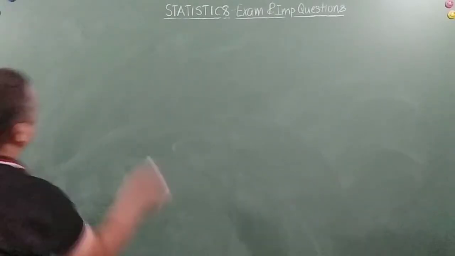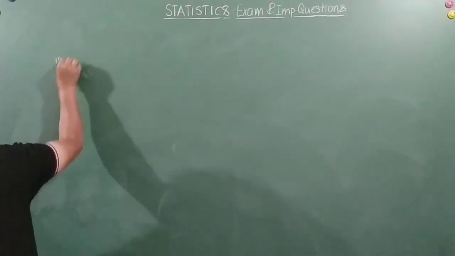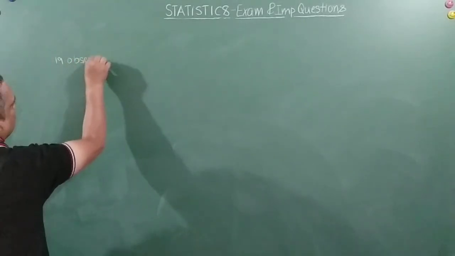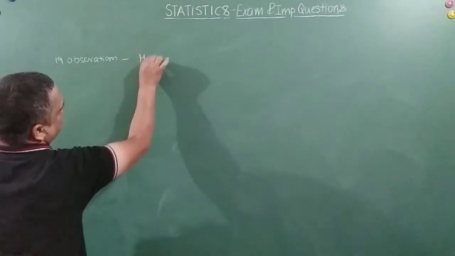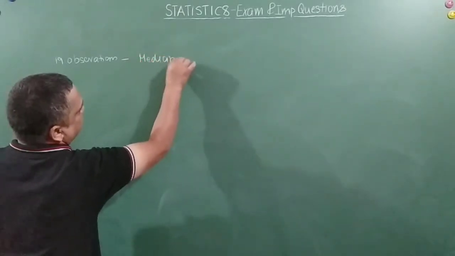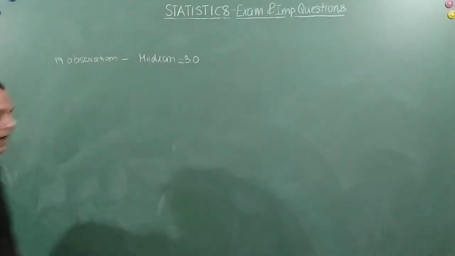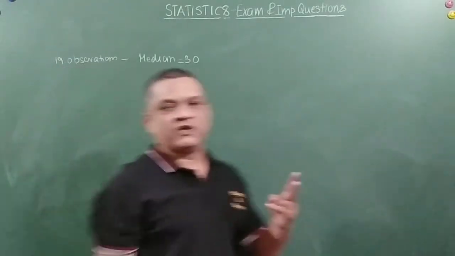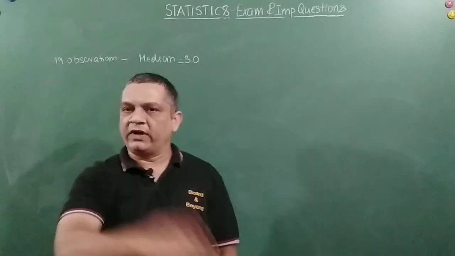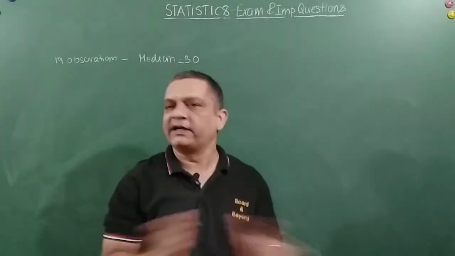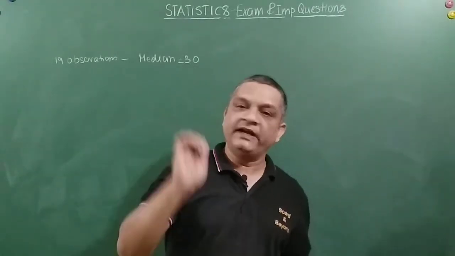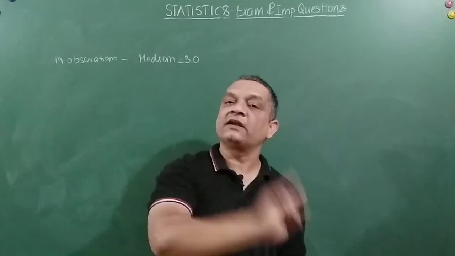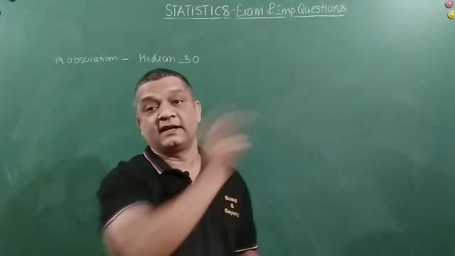The median of 19 observations is 30. Okay, there are 19 observations, and the median is 30. After this, two more observations were taken. One found to be 8, another found to be 32. So now they are asking what will be the median for these 21 observations put together: 19 plus 2, that is 8 and 32.